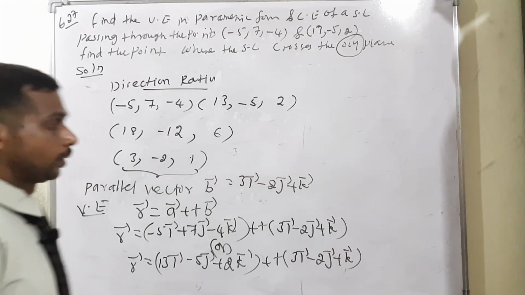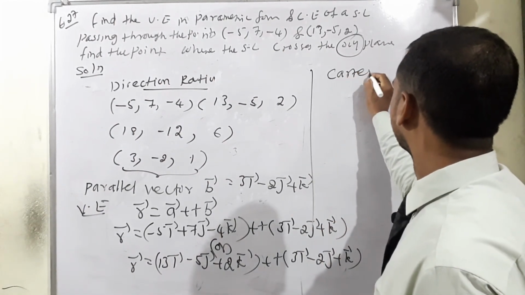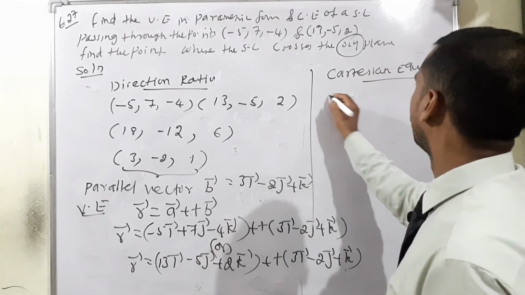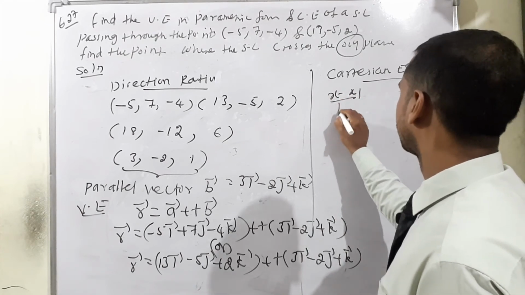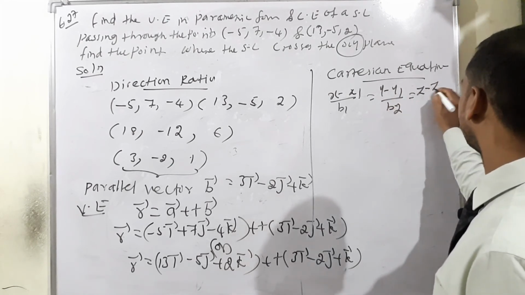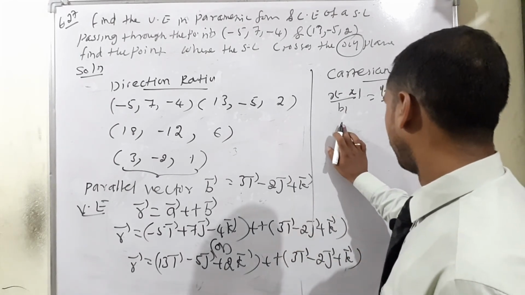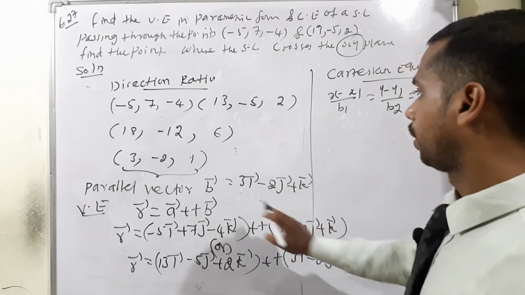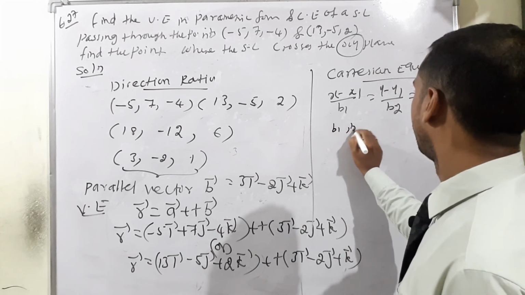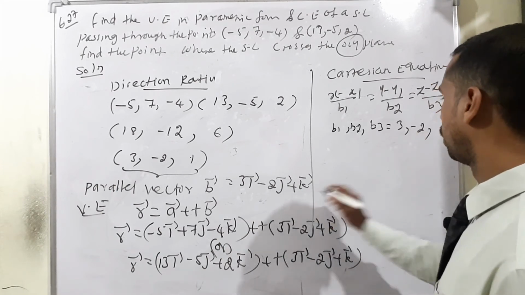Okay, the first one is the vector equation, the second one is the Cartesian equation. So for the Cartesian equation, first I would like to write the formula. What is the formula? (x - x1)/b1 = (y - y1)/b2 = (z - z1)/b3. Now b1, b2, b3 we already know: 3, -2, positive 1. So b1, b2, b3 means 3, -2, 1.